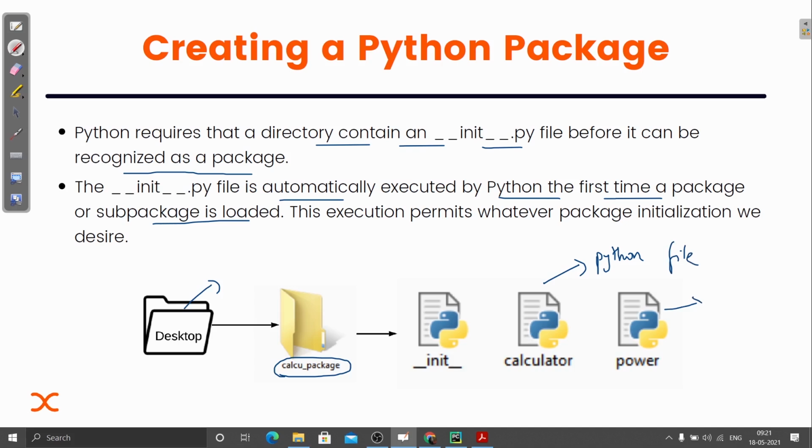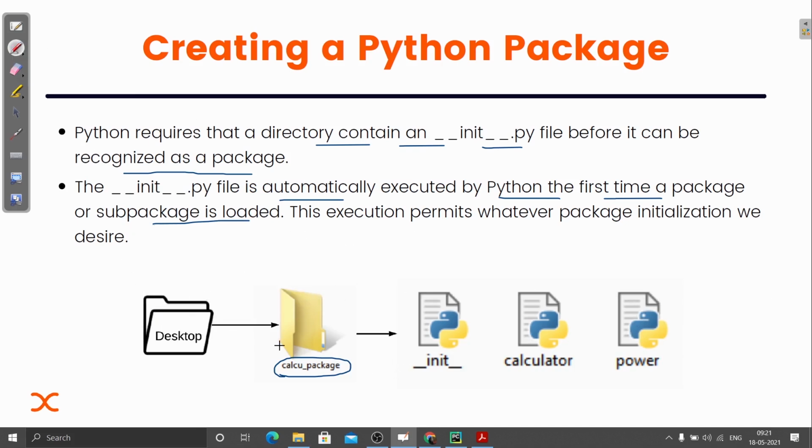Okay, this is a Python file, you know that. But here someone special is there, and that someone special makes this directory a package. Now tell me, what is that special file? This special file is the one which makes it different from any other directory, and it is the __init__.py file. Okay, it can be empty. No worries about it, but the only thing is that it should be there.